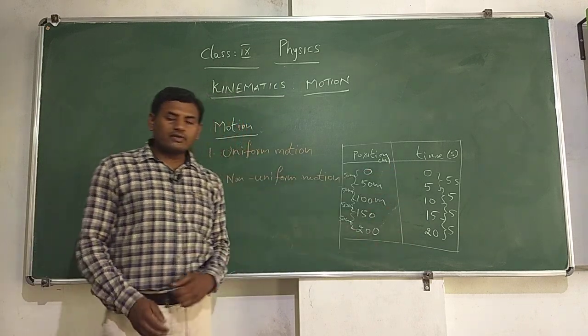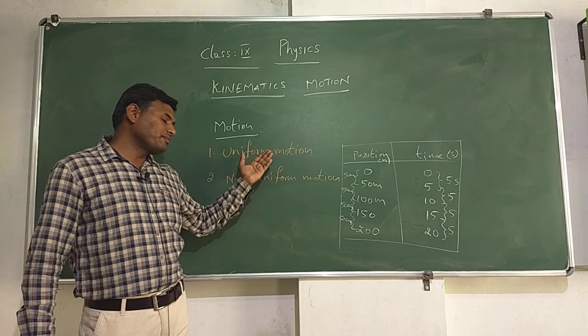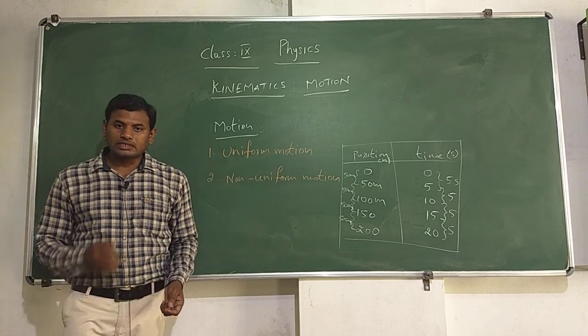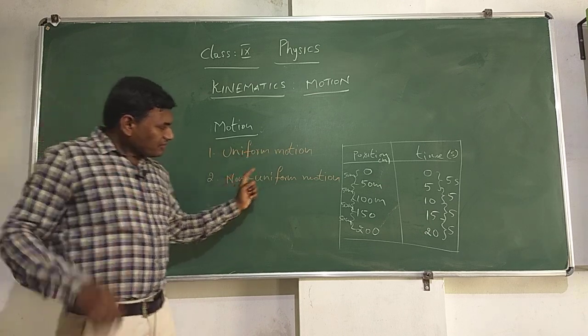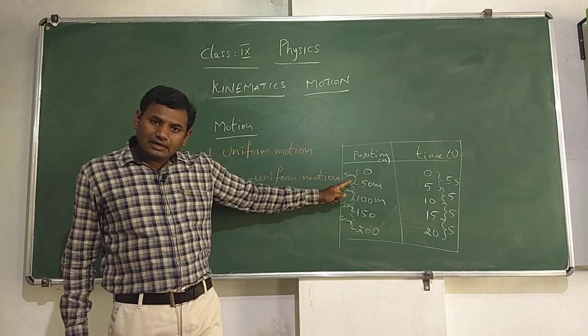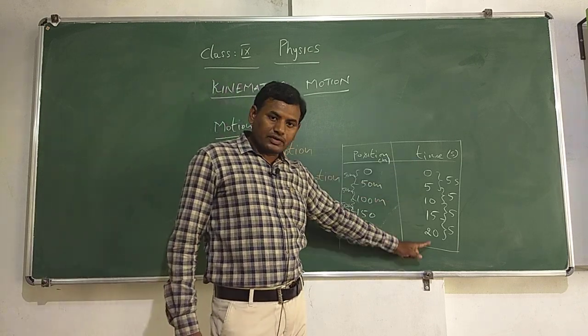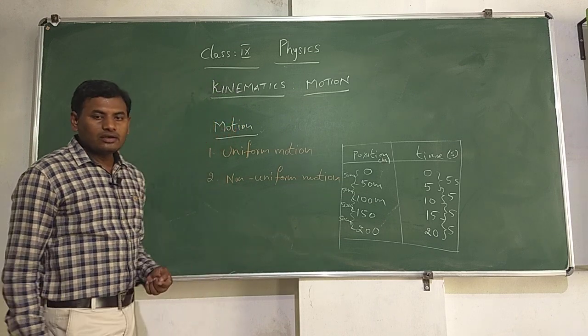So, when the object is covering equal distances in equal intervals of time, then the object is said to be in uniform motion. Contrary to that, if a body covers unequal distances in equal intervals of time, then the object is said to be in non-uniform motion.